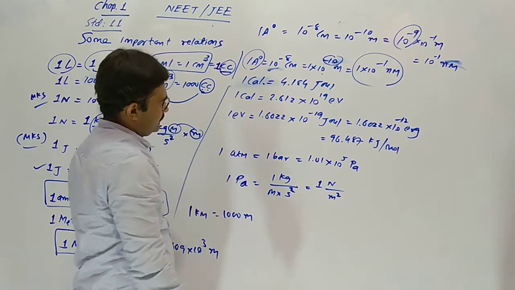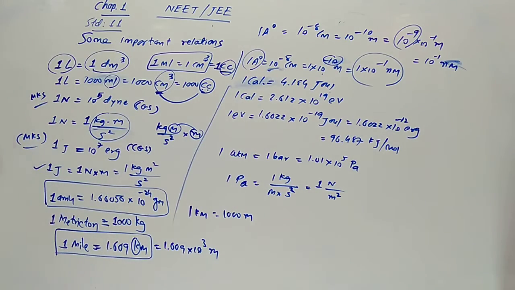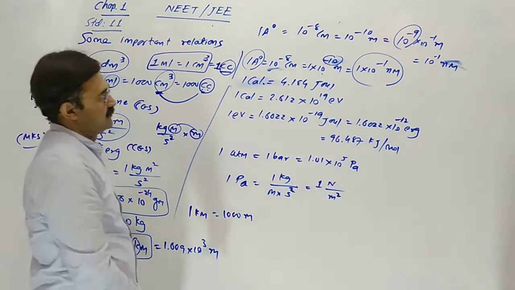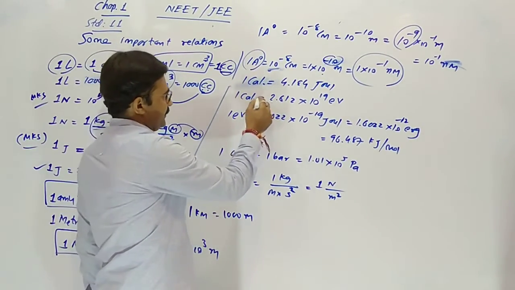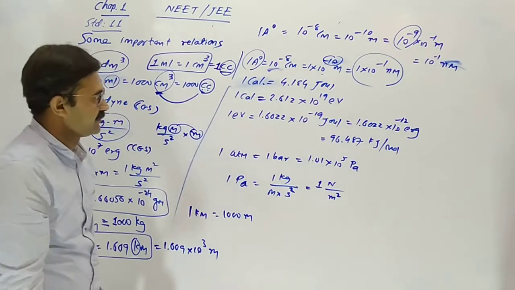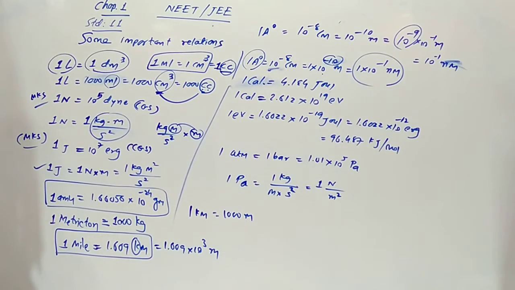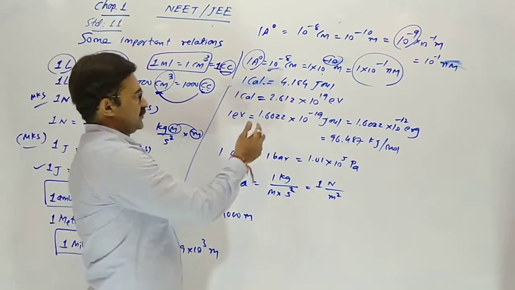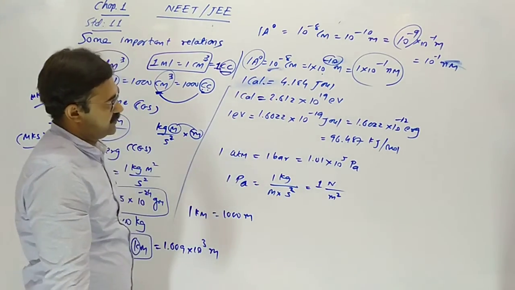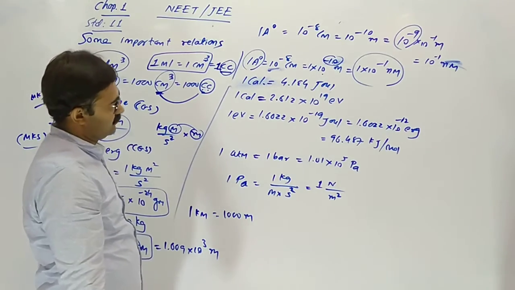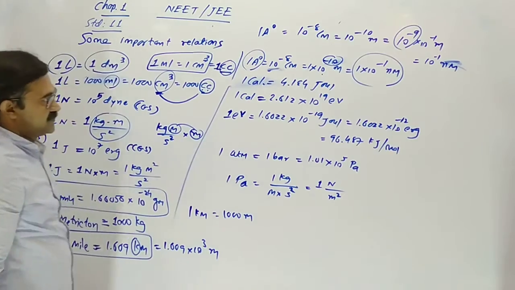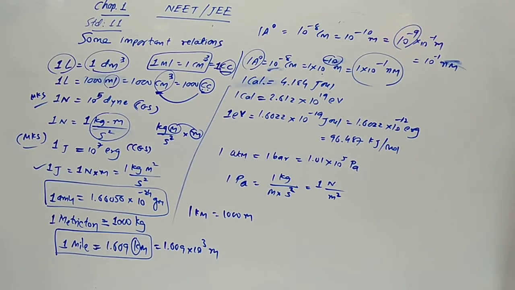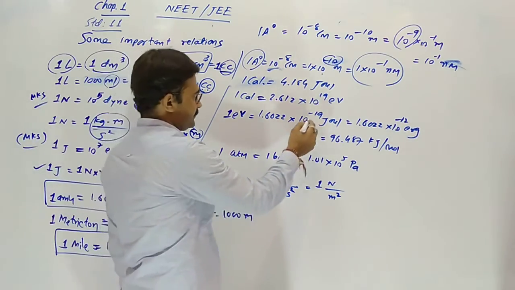1 calorie, yes, unit of energy. 1 calorie is equal to 4.184 joule. All these relations will come in Chapter 2. They are useful, we will do them. You have to remember 1 calorie equal to 2.612 into 10 raised to 19 electron volt. So 1 electron volt equal to 1.6022 into 10 raised to minus 19 joule.